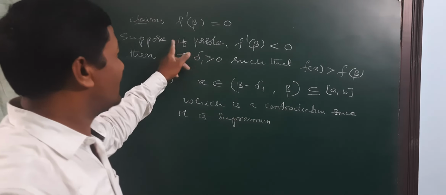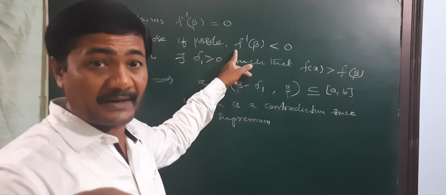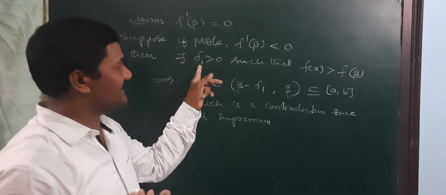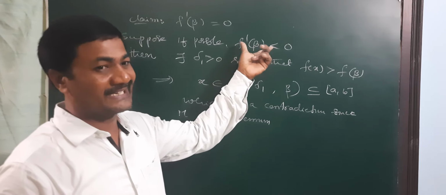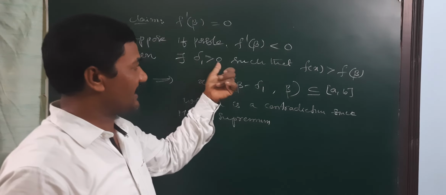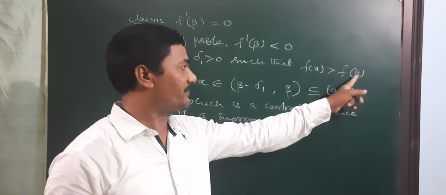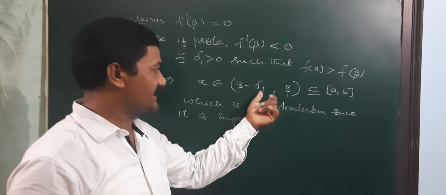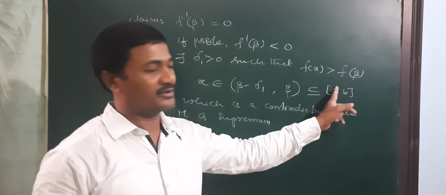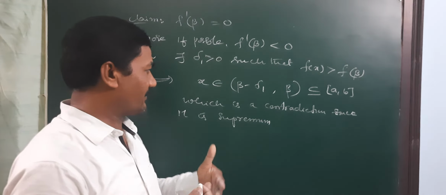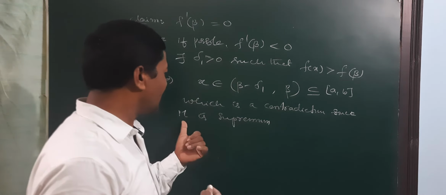That means, suppose f dash beta is less than 0, then by using a decreasing function, there exists delta 1 greater than 0 such that f of x is greater than f of beta. That means x is an element of the open interval (beta minus delta 1, beta), always a subset of the closed interval [a, b]. That is, f of x is a lower bound. That means this does not exist, because M is a supremum.